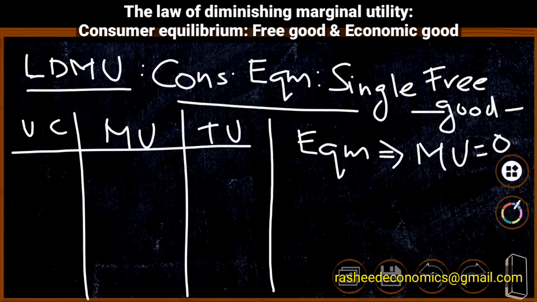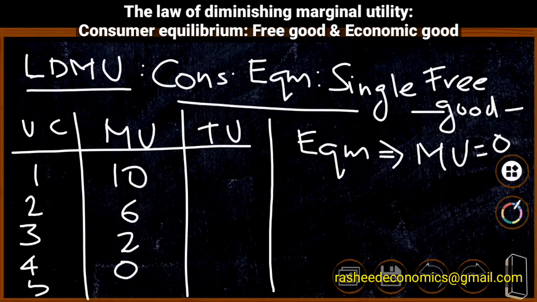Now consider an imaginary utility schedule shown on the board. Suppose we are consuming the first unit of the commodity, marginal utility is 10, and as consumption increases marginal utility goes on diminishing. From the second unit the consumer gets only 6 units of utility, from the third unit only 2 units, from the fourth unit 0 marginal utility, and from the fifth unit marginal utility becomes negative.